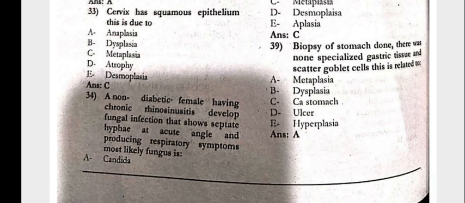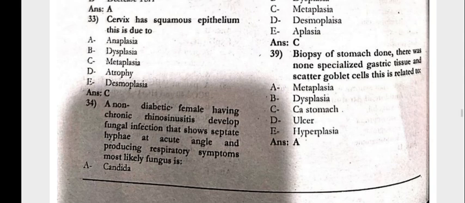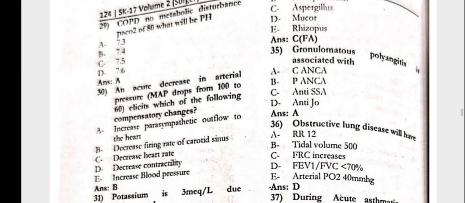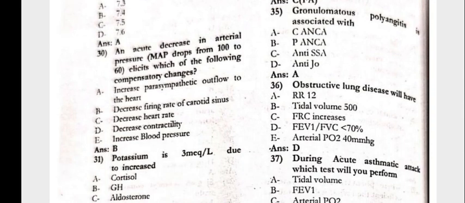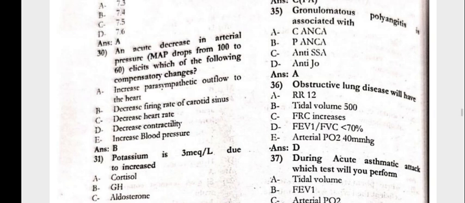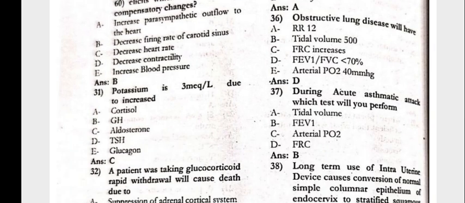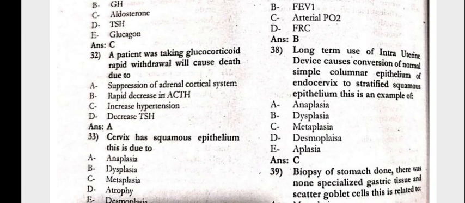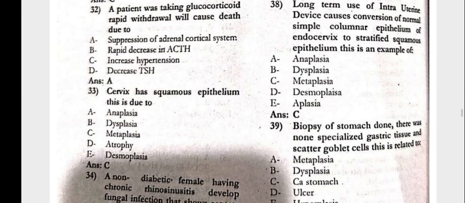A non-diabetic female having chronic sinusitis developed a fungal infection that shows septate hyphae at acute angles, producing respiratory symptoms. Most likely the fungus is Aspergillus. Question 35: granulomatosis with polyangiitis is associated with C-ANCA. Obstructive lung disease will have an FEV1 to FVC ratio of less than 70. During an acute asthmatic attack, which test will you perform? That is FEV1. Long-term use of an intrauterine device causes conversion of the normal simple columnar epithelium of the endocervix to stratified squamous epithelium. This is an example of metaplasia.